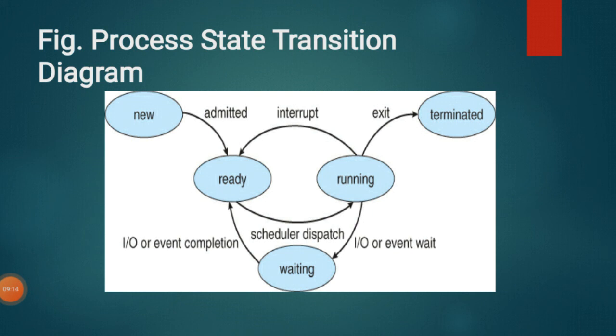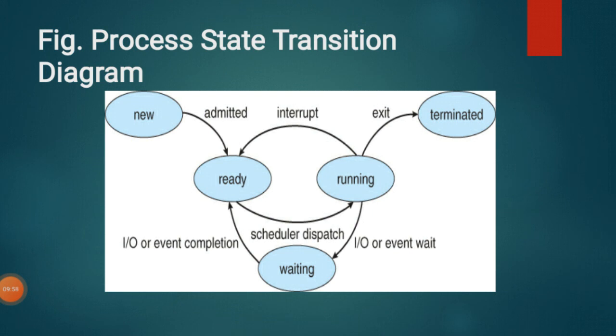If any running process needs, there is one more arrow mark connected to the waiting state. So from running to waiting, there is an arrow mark. If any running process needs input or output, or any event occurs, then it will go to the waiting state. Clear? So this is the running state.